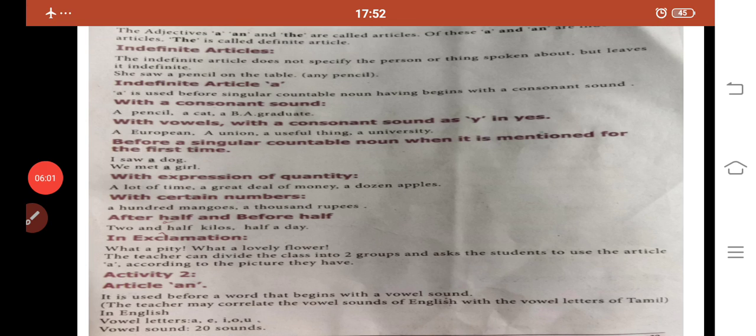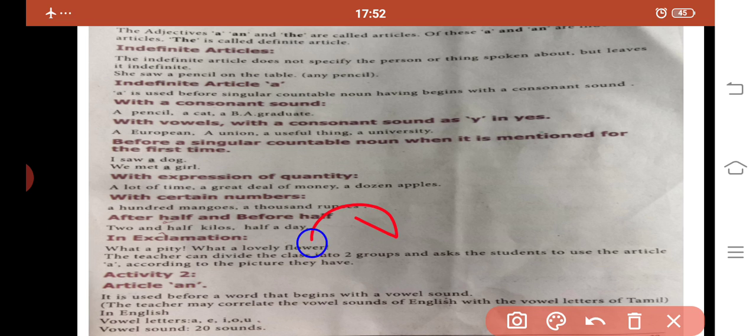Next one. Now we are going to see the article an. The article an is used before a word that begins with a vowel sound. What are the vowel letters? Already you know, A, E, I, O, U are the vowel letters. But here we are using the article an before vowel sounds. We have 20 vowel sounds here. And vowel letters having vowel sound words: an apple, an elephant.